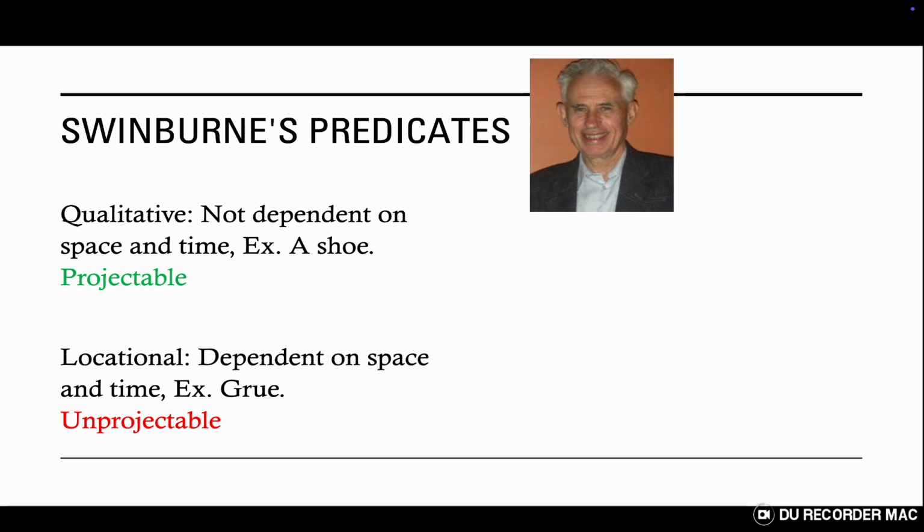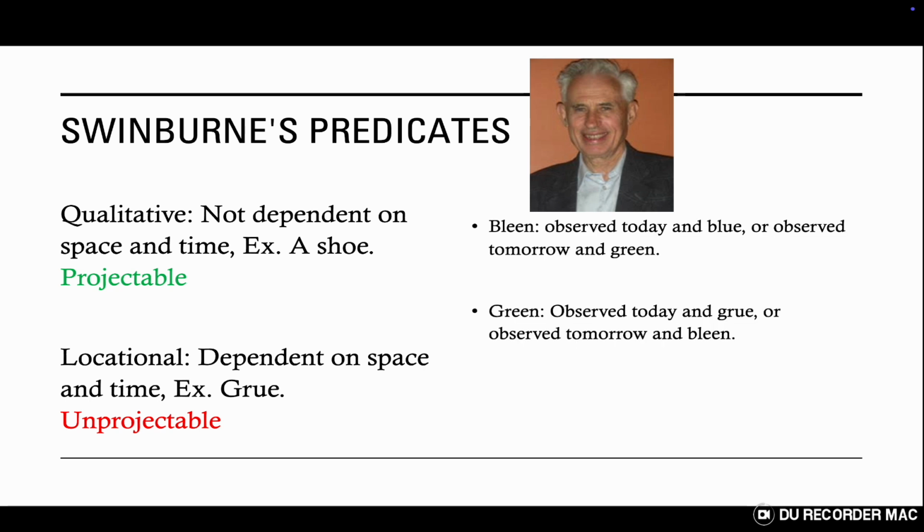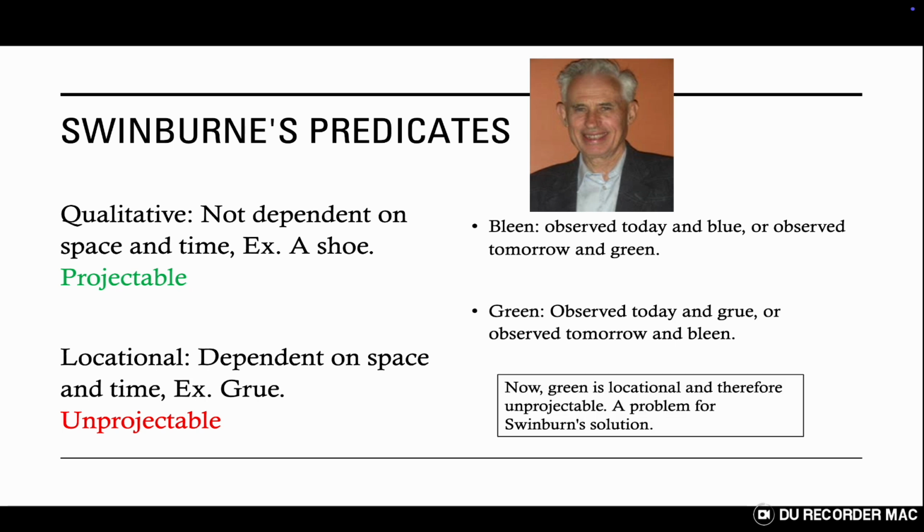Unfortunately, Swinburne's solution is just as flawed as Goodman's. If we define bleen as blue today or green tomorrow, the opposite of grue, then we can simply define green as grue today or bleen tomorrow. This makes green locational and therefore unprojectable, which we know isn't the case. Therefore, Swinburne's solution does not work either.